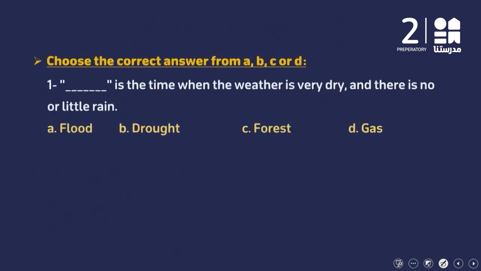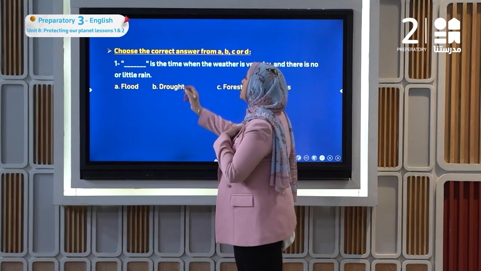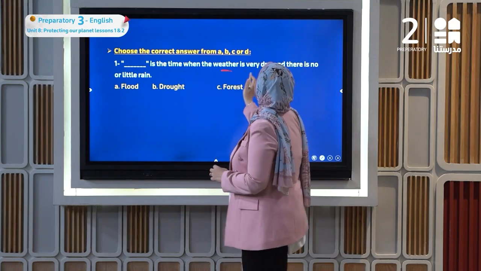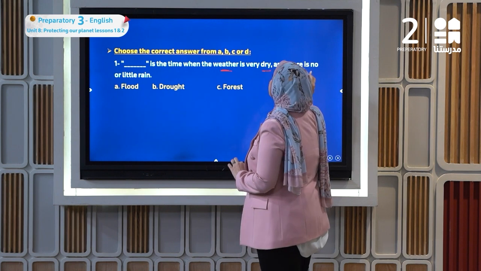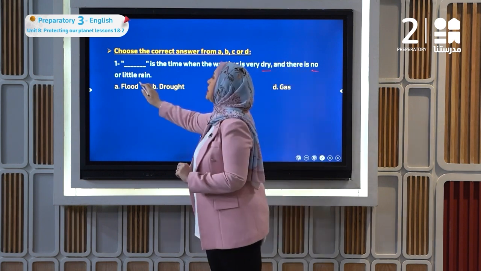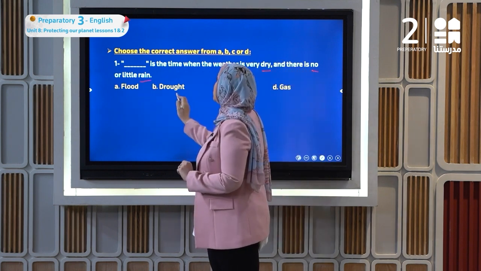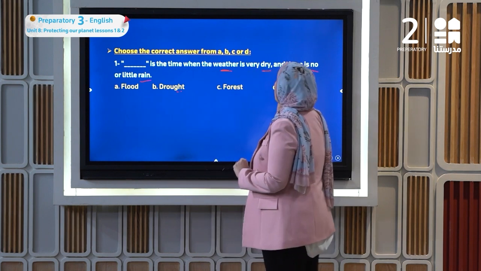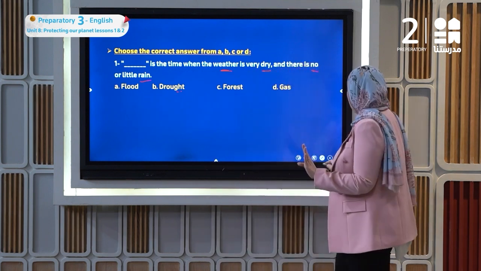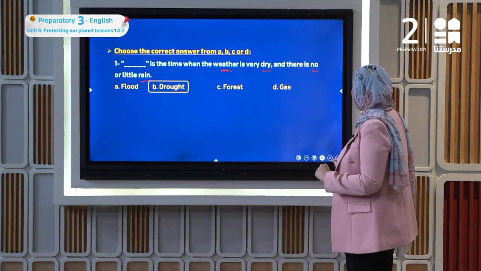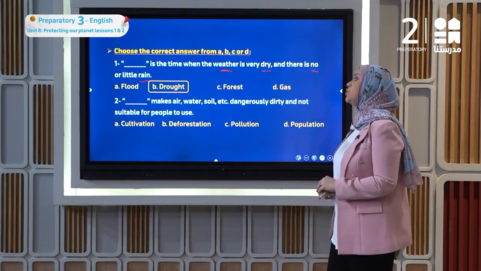And now with the exercise, choose the correct answer from A, B, C, or D. Number 1. It is the time when the weather is very dry and there is no or little rain. Flood, drought, forest, or gas? There is no rain, so it's going to be drought. Number 2.